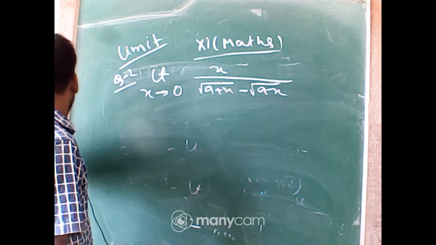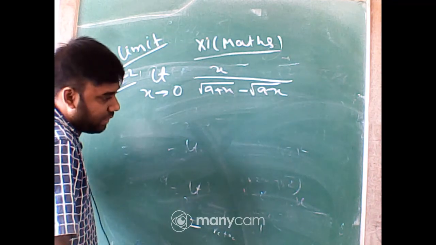Limit x tends to 0, x by root of a plus x minus root of a minus x. Tell me the answer.